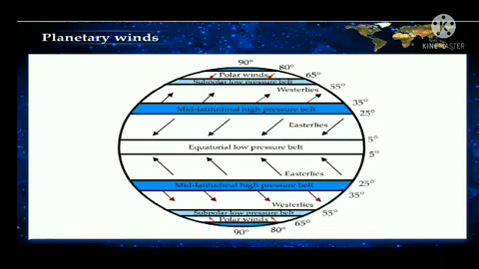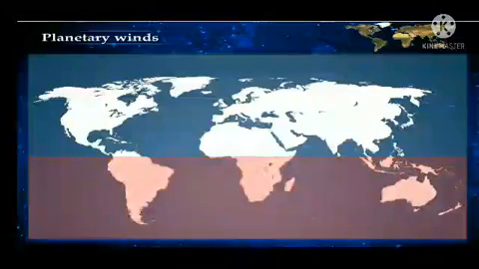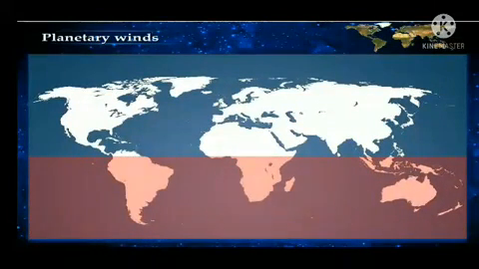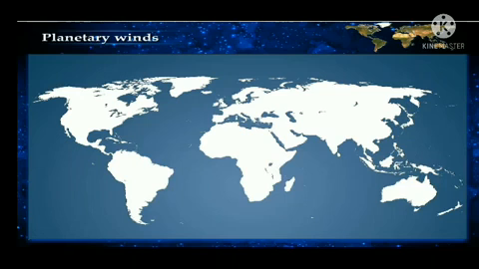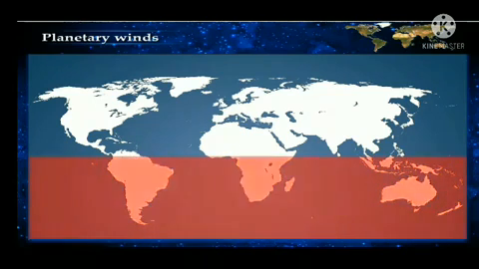Winds in the southern hemisphere blow with great velocity. The southern hemisphere is mostly occupied by the oceans. In this hemisphere, the obstacle caused by the relief of land surface is almost absent. As there is no obstacle, winds blow with greater velocity in the southern hemisphere as compared to the northern hemisphere. Their characteristics are as follows.